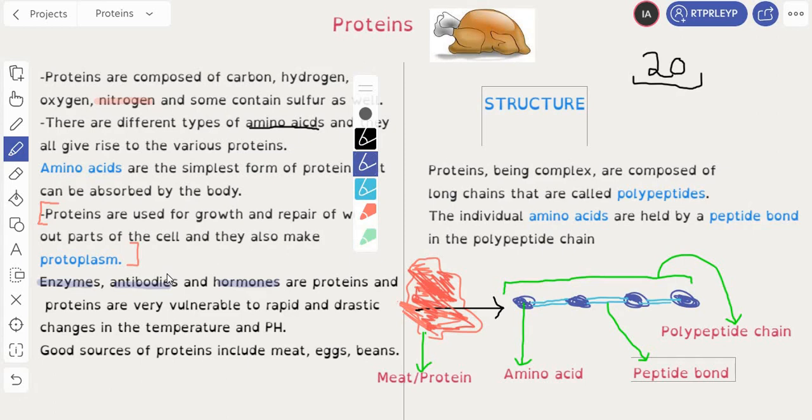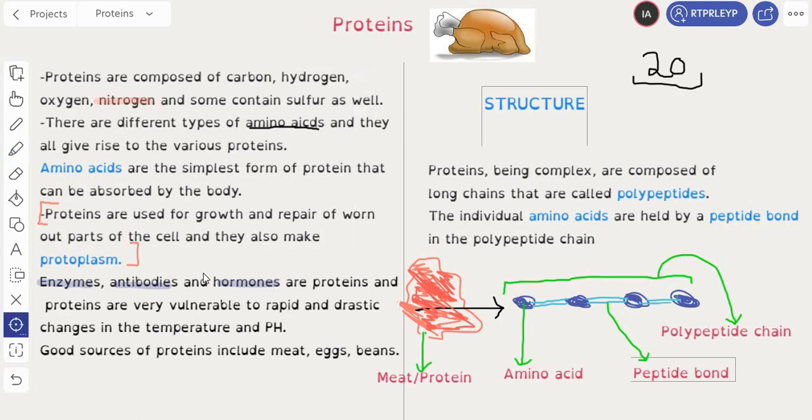And when you do so, you're denaturing it, or destroying it. Reduce the temperature, well, you're not destroying it, but you're just making it inactive. And one other thing to know is that proteins are not living things, so be mindful of that. Let it be your enzymes, antibodies, or hormones, although they work in the body, they're not living things.